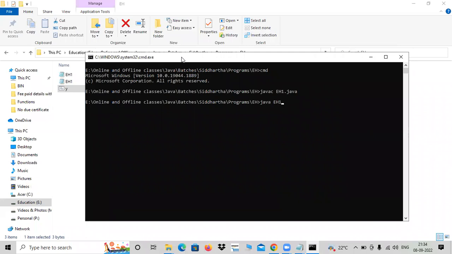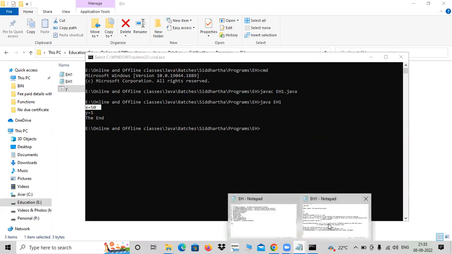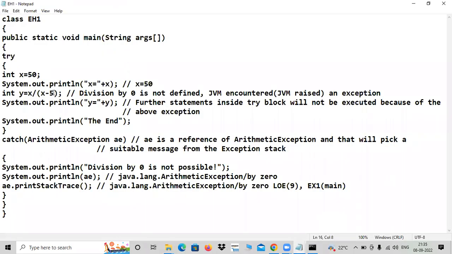EH1. You will get the 50. Yeah, you got 50. Fine, no issue. And what? Y is equal to 1. So I changed that code. I think everything went correctly. The end also came. What happened? Oh, I corrected here, right?